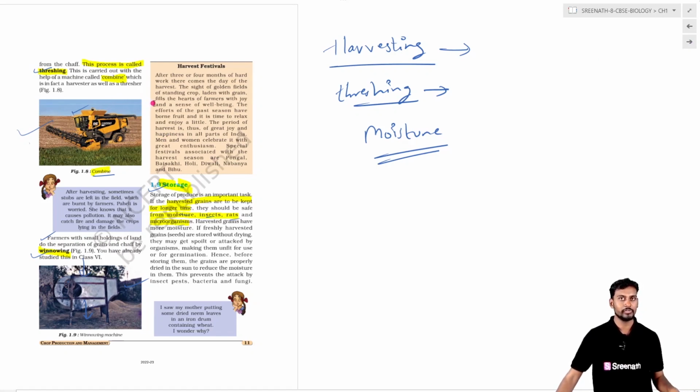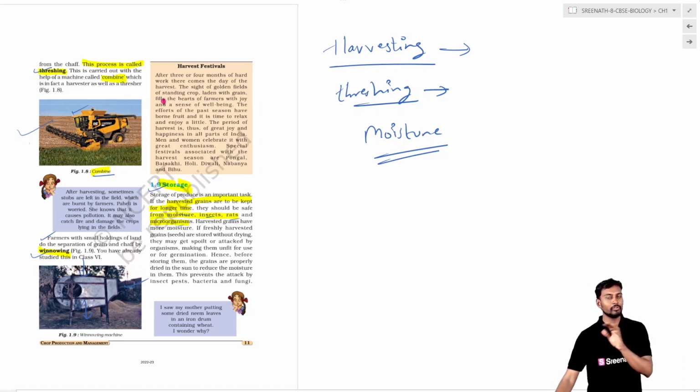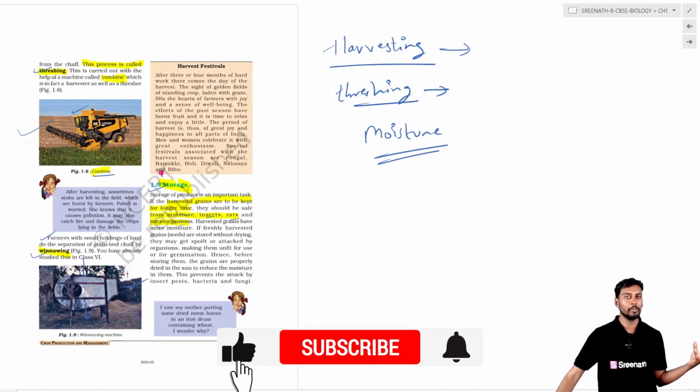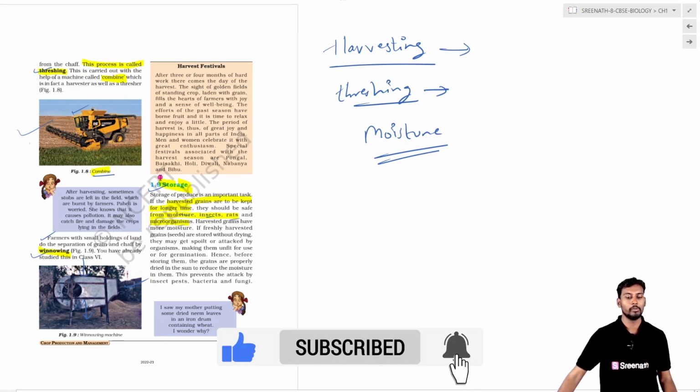The process of removing the edible part of the grain from the plant body is called threshing. This threshing can be done by means of a combine, which is a huge tractor-like machine that cuts down the crop in the agricultural field. At the same time, it separates the edible part from the non-edible part. That is done by the combine, which is machinery.